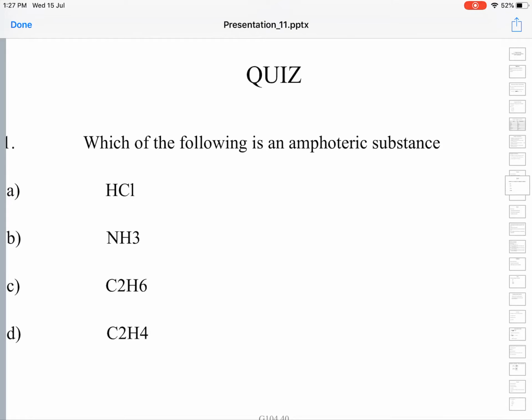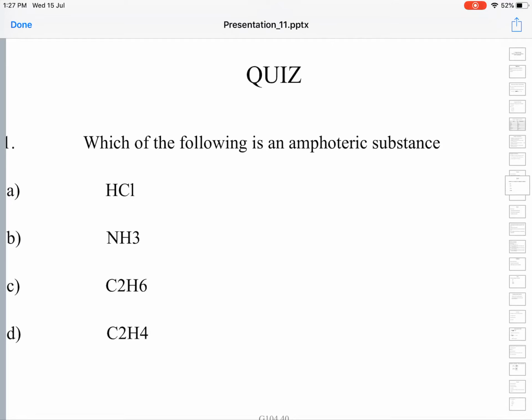C2H6 (ethane) and C2H4 (ethylene), both of them are neither acid nor base. Okay, they are neutral compounds. Whereas ammonia is a well known base. At times it can as well act as an acid.